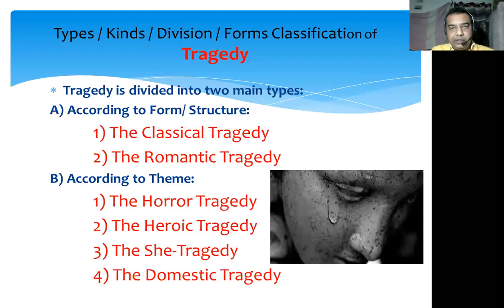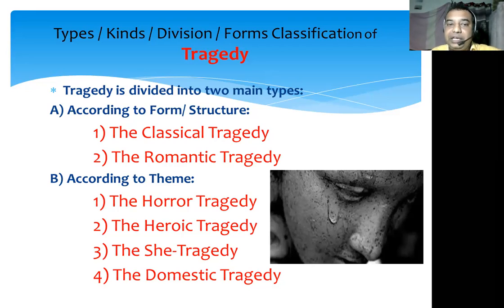When we think about the types, kinds, and divisions of tragedy, before that we have to understand what tragedy means. Tragedy is a kind of drama which deals with the darker side of life. Tragedy is a drama which deals with the sad or unhappy side of life, or rather we can say that the drama which ends on a sad note can be called tragedy. This tragedy can be divided in two ways.